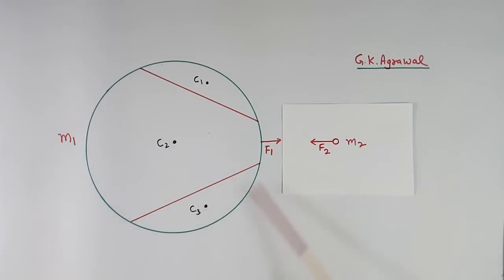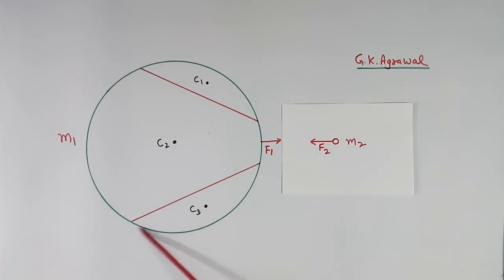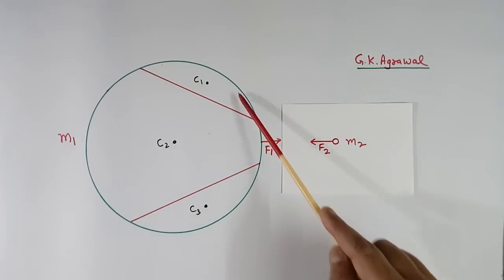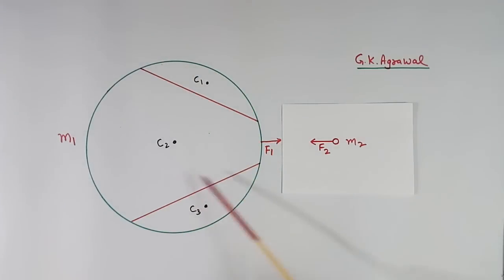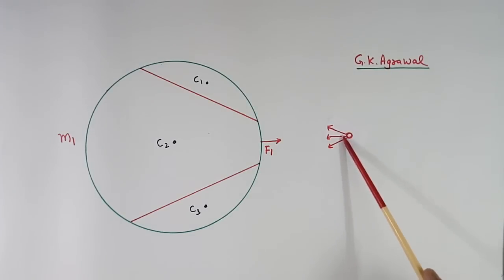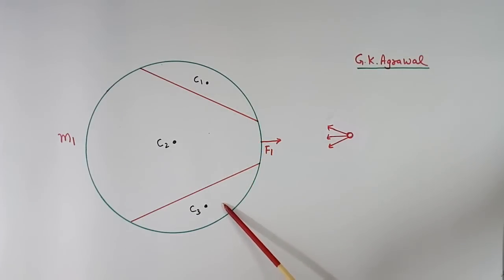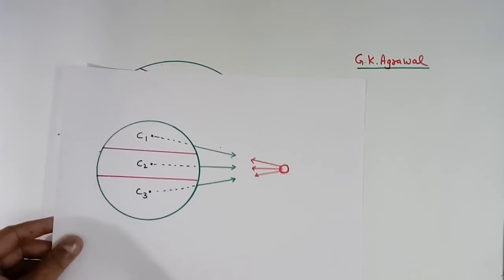Now here again I have shown two masses M1 and M2. They will have a force of attraction towards each other. Now suppose this big body consists of three parts. This part and this part. Then what will happen? This particle, this mass will have three forces. One for this, one for this, one for this. Like this.